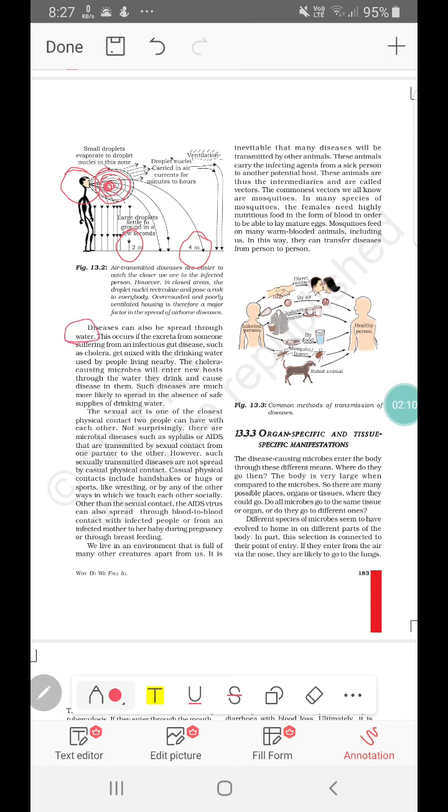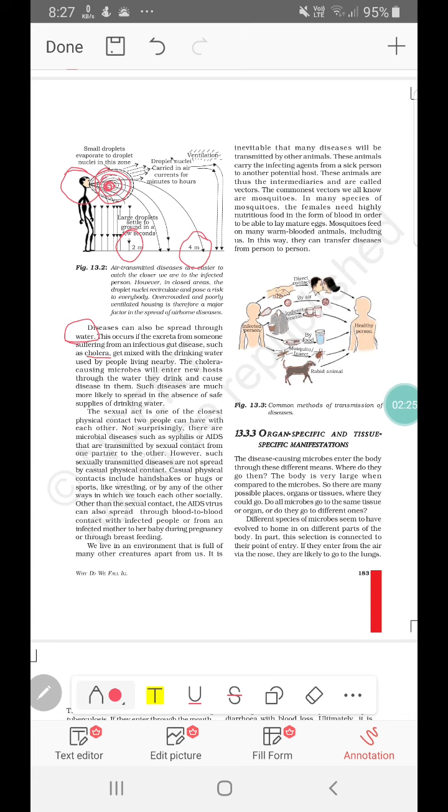Another way diseases spread is through water. Water can be contaminated with excreta, with pathogens like in cholera. If the infectious agents are mixed in the drinking water, it can cause diarrhea and cholera.